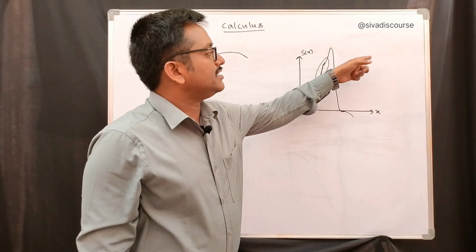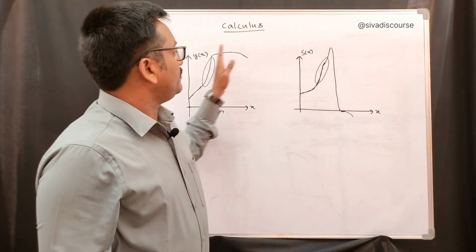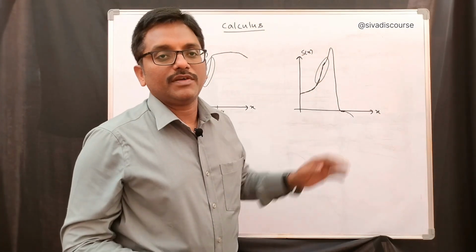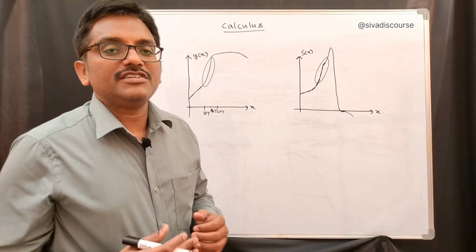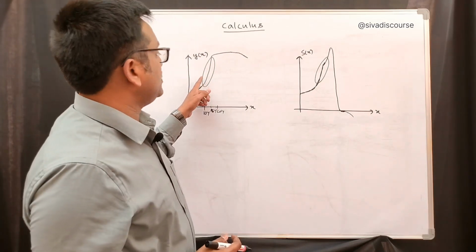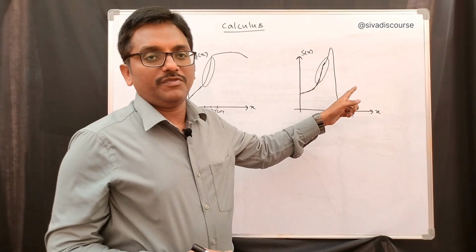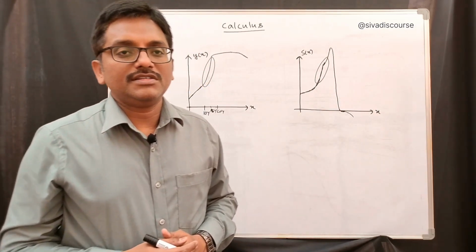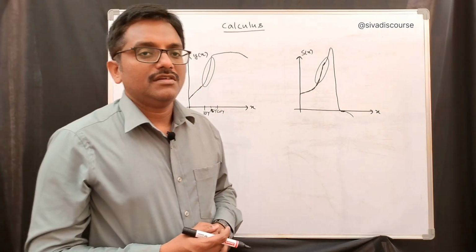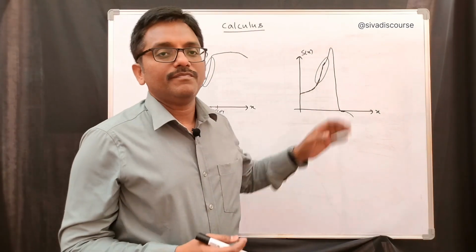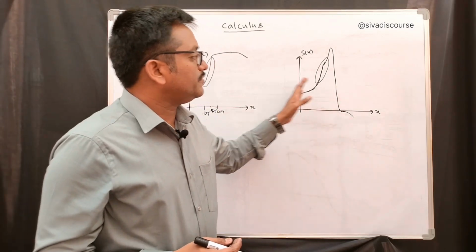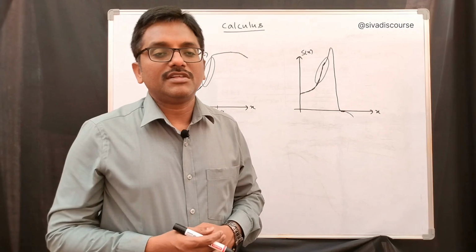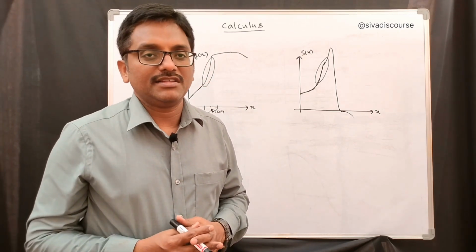In the first example, we considered constant speed, and from that graph we drew a linear curve. Now from this we are drawing this one. So this is about differential calculus and integral calculus. If one function is given and we try to find another function, from the first function to the second function, that is differential calculus. We have to differentiate this to get this curve. And from the second function to the first function, we have to use integral calculus.